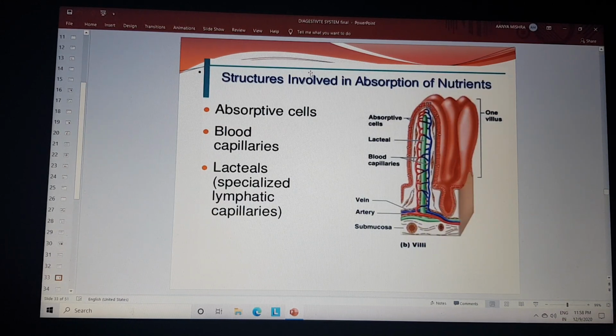The structure of the villi involves absorptive cells, blood capillaries, and lacteals, a very specialized tissue called the lymphatic capillaries. We are seeing the arteries, veins, and the submucosal part, with the blood capillaries in the middle part and the green part showing the lacteals. The absorptive cells are present on the surroundings and absorb the food materials. That is the structure of one villus.